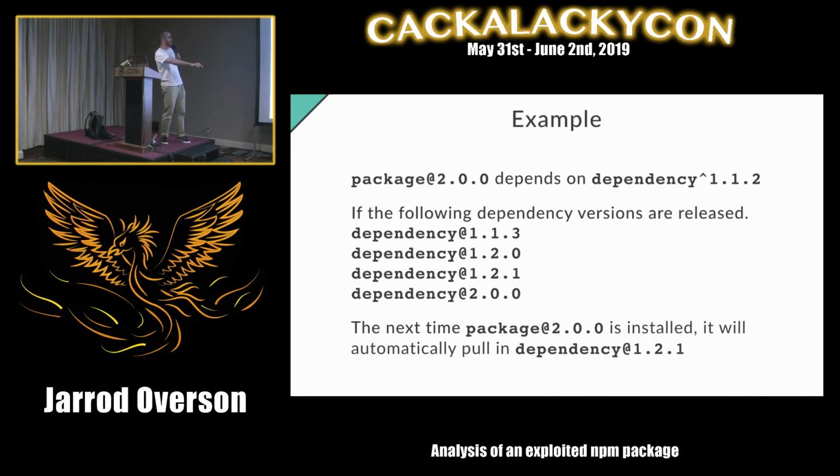Now the next time package 2.0.0 is installed, it'll automatically pull down package dependency 1.2.1. That's because of this caret up here. It'll match the latest version that matches minor and patch version. So that'll be 1.2.1 in this example.